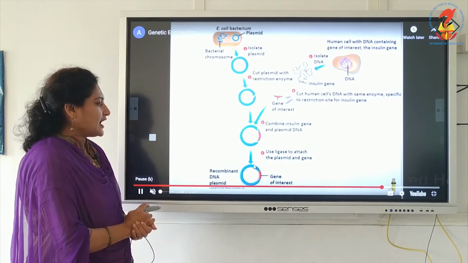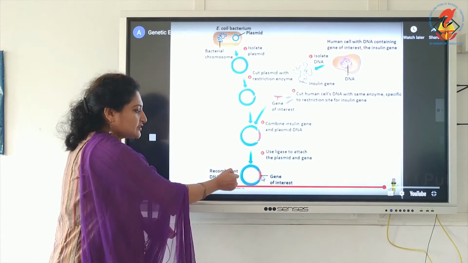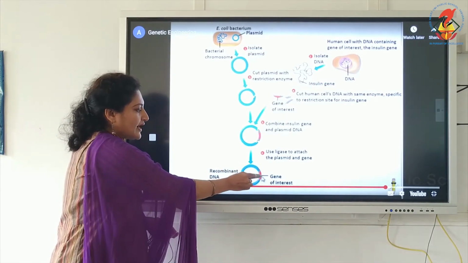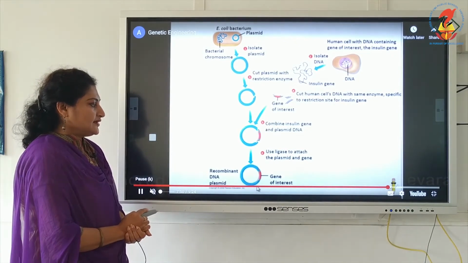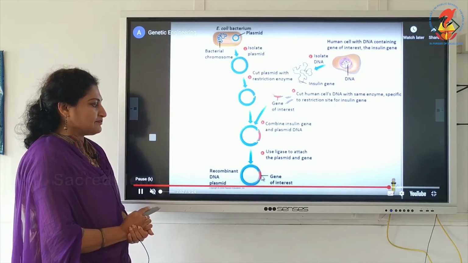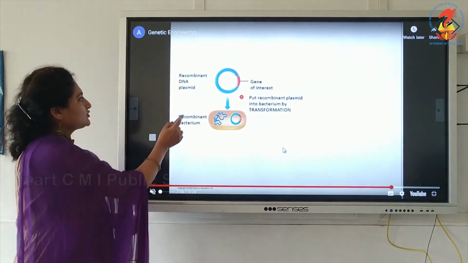and now we get what is called the rDNA. See, we got the recombinant DNA, which has the host DNA indicated in blue and the gene of interest, insulin gene, indicated in red. Now, what is the next step? The last step is this rDNA should be introduced into the host E. coli. So, we have the last step.